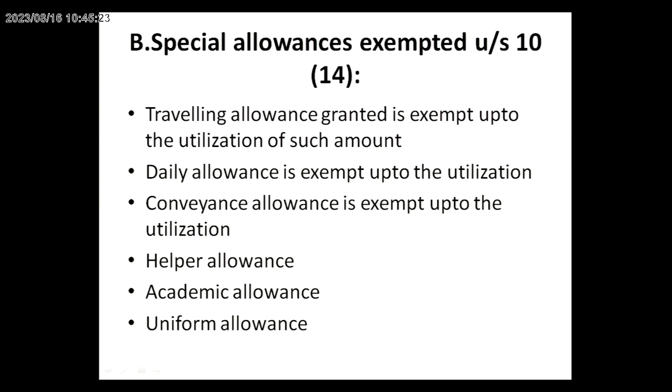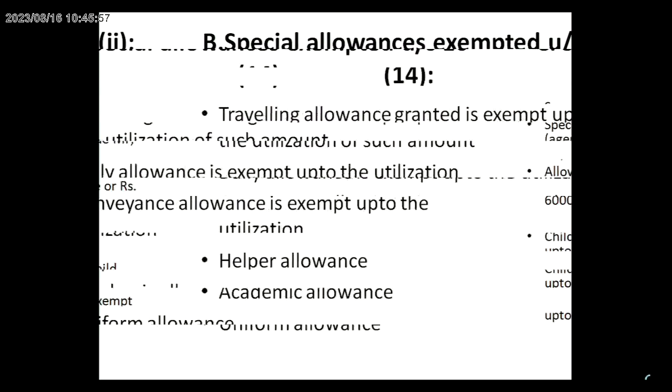They may have spent only 40,000, which means the remaining 10,000 is taxable. Or in case the employee receives 50,000 and uses 55,000 for official purposes, the amount granted or actual amount used, whichever is less, is exempted. So automatically the total is fully exempted from tax. Then daily allowance is exempted up to their utilization. Then conveyance allowance is exempted up to utilization. Helper allowance, academic allowance, uniform allowance. Majority of concerns give the uniform allowance to their employees. The actual amount spent by the employees is exempt from tax.